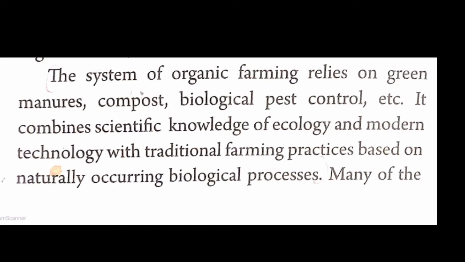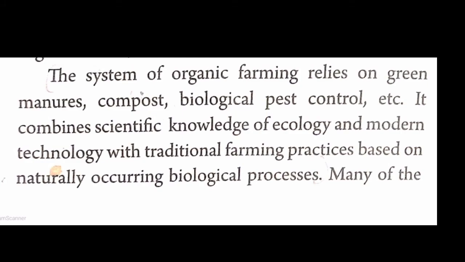Here green manures are the fertilizers consisting of growing plants that are plowed back into the soil. Compost, that is the biodegradable organic waste like tree leaves, vegetable peels and discarded food items, converted into useful manure under the action of microorganisms. Biological pest control, etc. It combines scientific knowledge of ecology and modern technology with traditional farming practices based on naturally occurring biological processes.